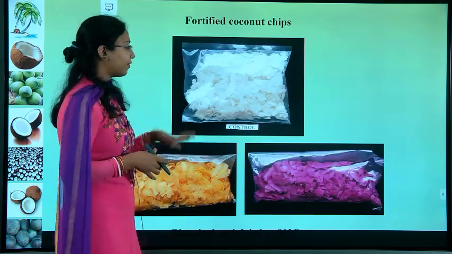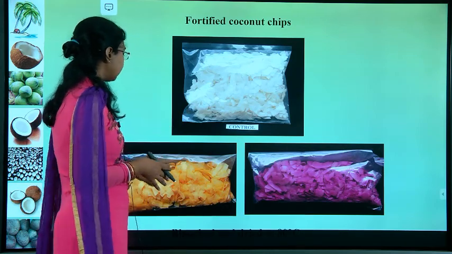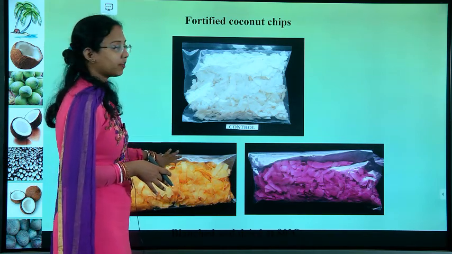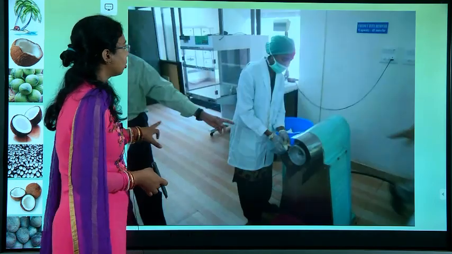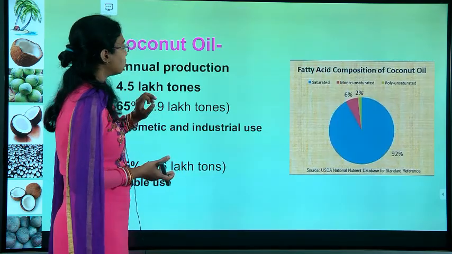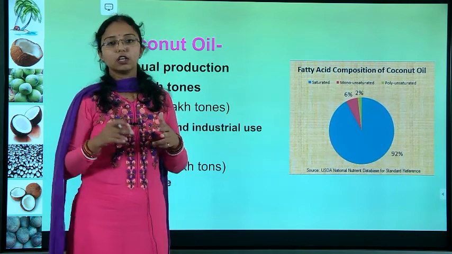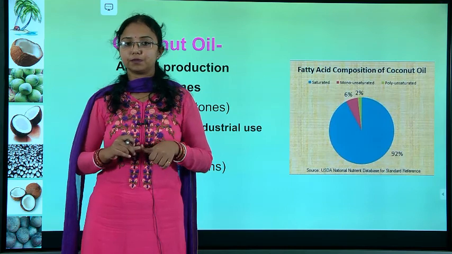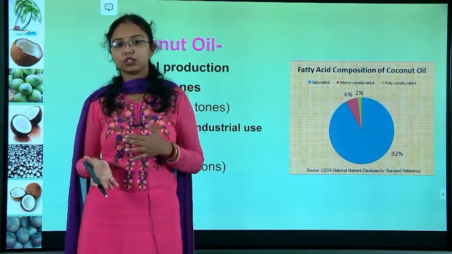There are some fortified chips also. This is a control chip, this is a beetroot chip, and this is a pineapple chip. DFRL has also produced some fortified coconut chips. Here there is a coconut slicer. So now we have seen the snowball tender nut, nata de coco, vinegar, squash, and coconut chips. So already 5 products from the coconut meat or the coconut water.